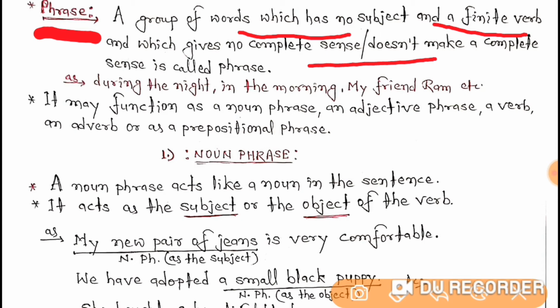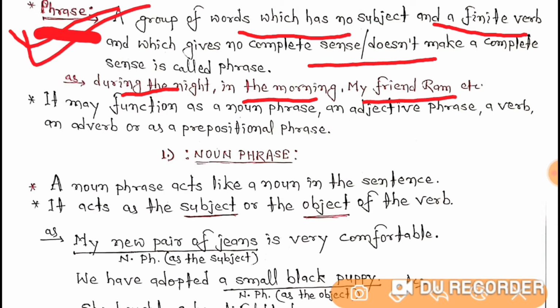Clear? Like during the night, in the morning, my friend Ram. These are groups of words which do not have their own meaning, and that's why these groups of words are called phrases.